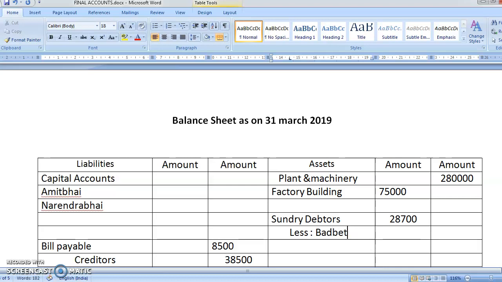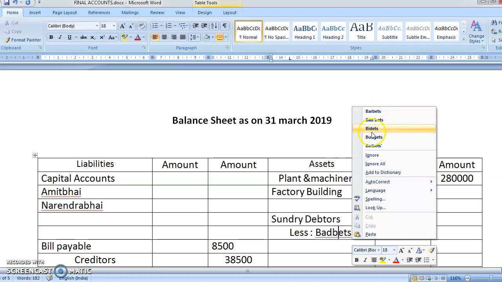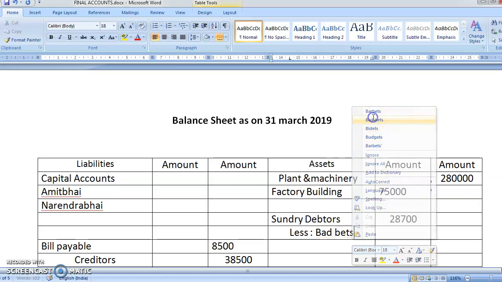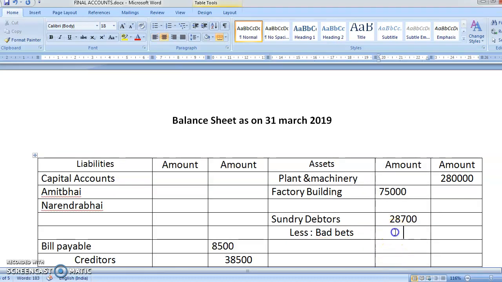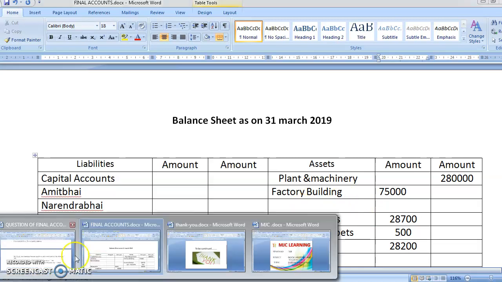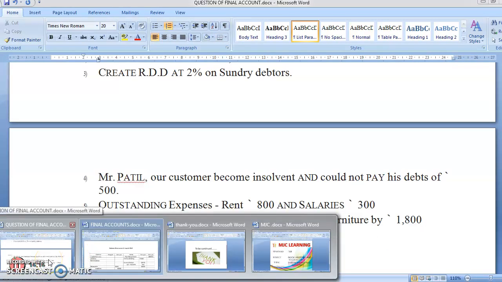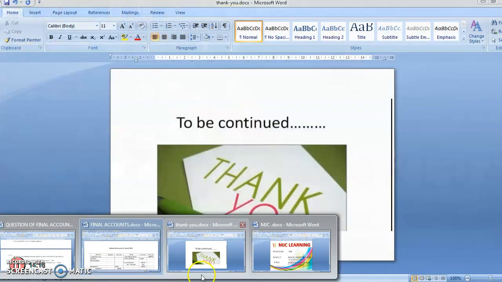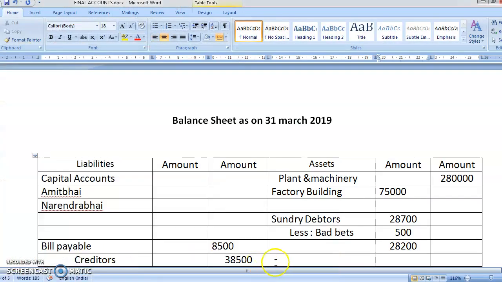Okay. Yes, how much is the bad debts? How much have you lost from that? 500 rupees. So you'll write 500. Now 28,700 minus 500 is 28,200. Am I correct? And then you have RDD also, we will complete that together. Now see, RDD is created at 2% on debtors. So after deducting bad debts, you're going to create RDD.